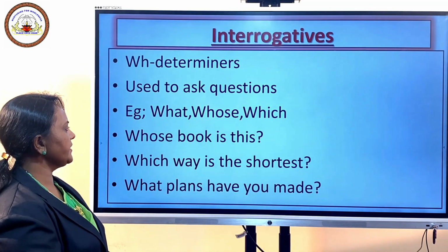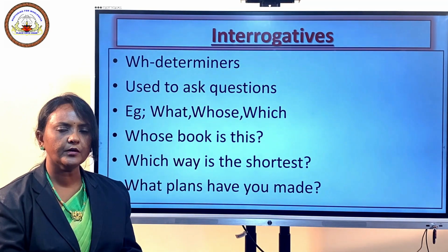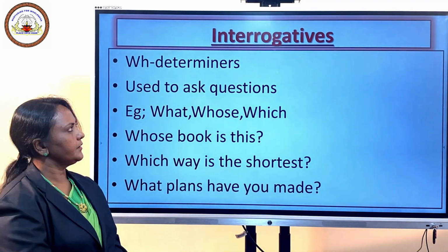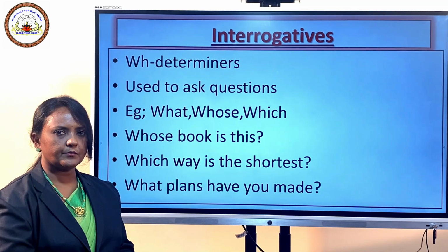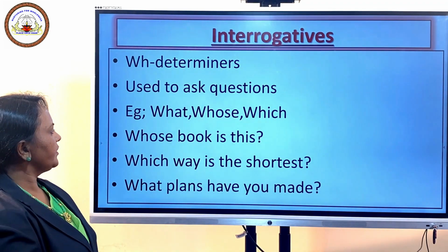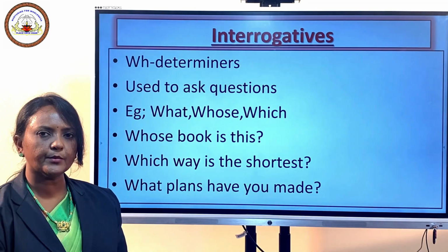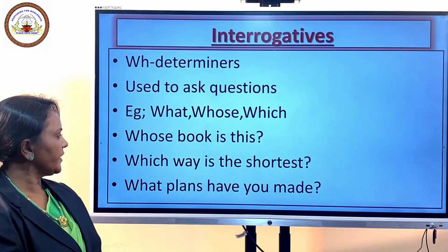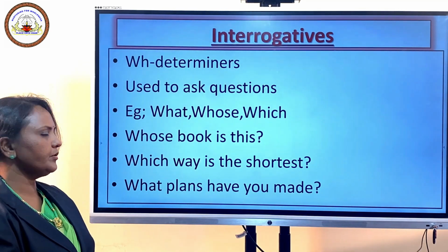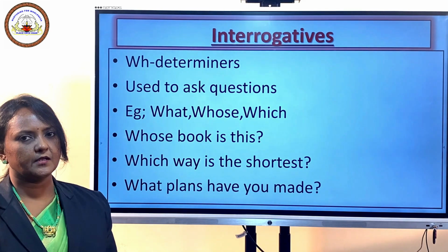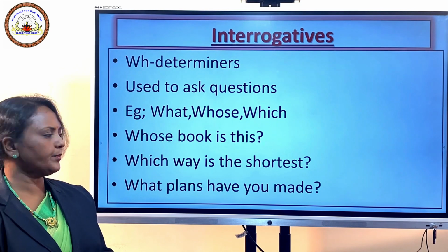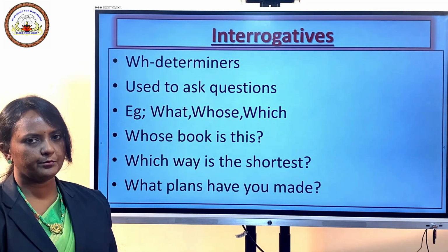See, we learned that determiners are used before nouns. Book is a noun. The interrogative that has been used with this noun is whose. So, whose is used as a determiner in this sentence. Second example, which way is the shortest? Way is a noun and which is used as an interrogative determiner. Last example in this group, what plans have you made?